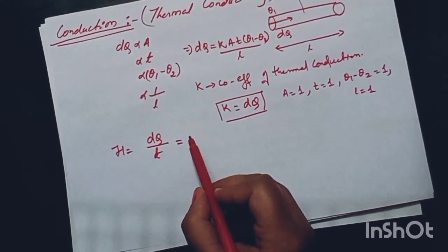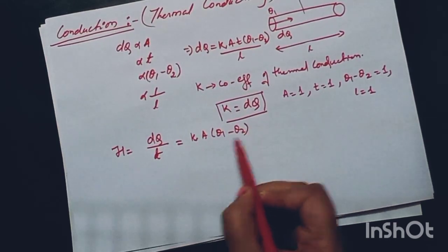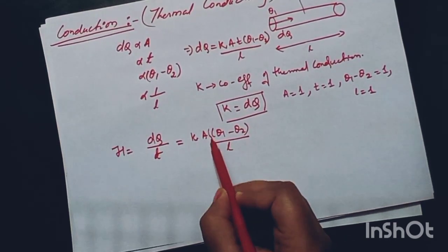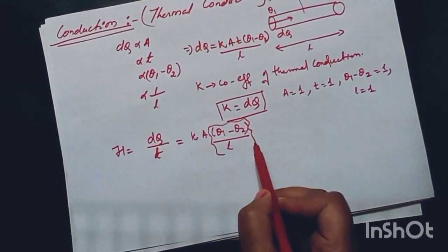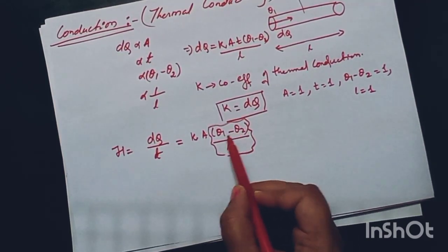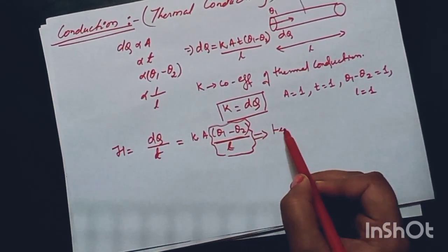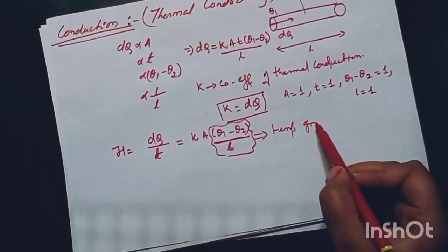Heat current is nothing but K into A (theta 1 minus theta 2) divided by L. So this physical quantity, that is (theta 1 minus theta 2) by L, that is the temperature difference between the two ends per unit length, is known as temperature gradient.